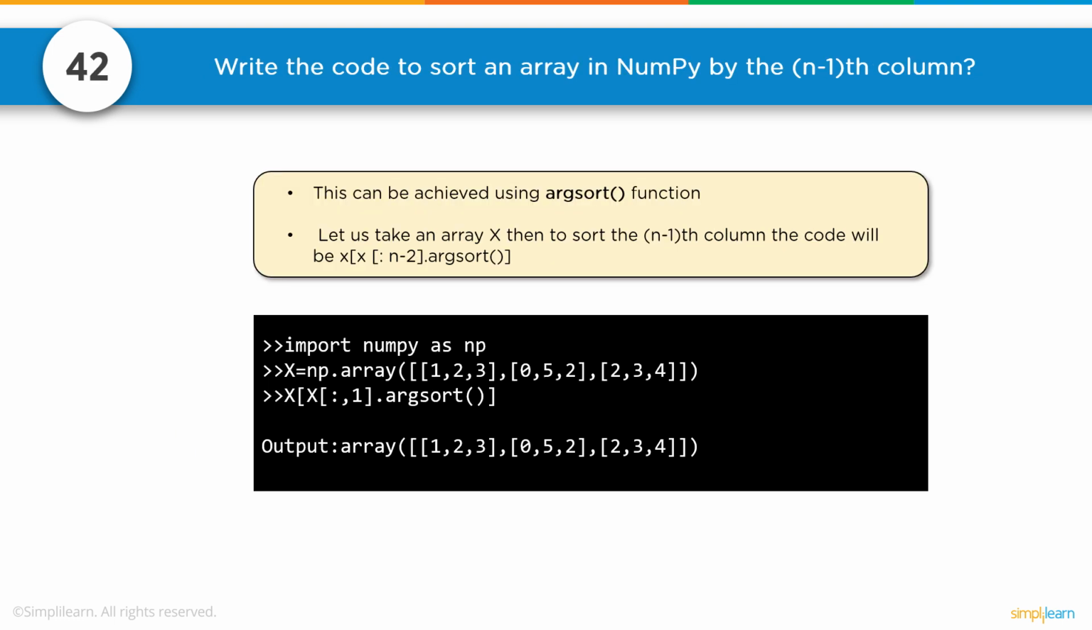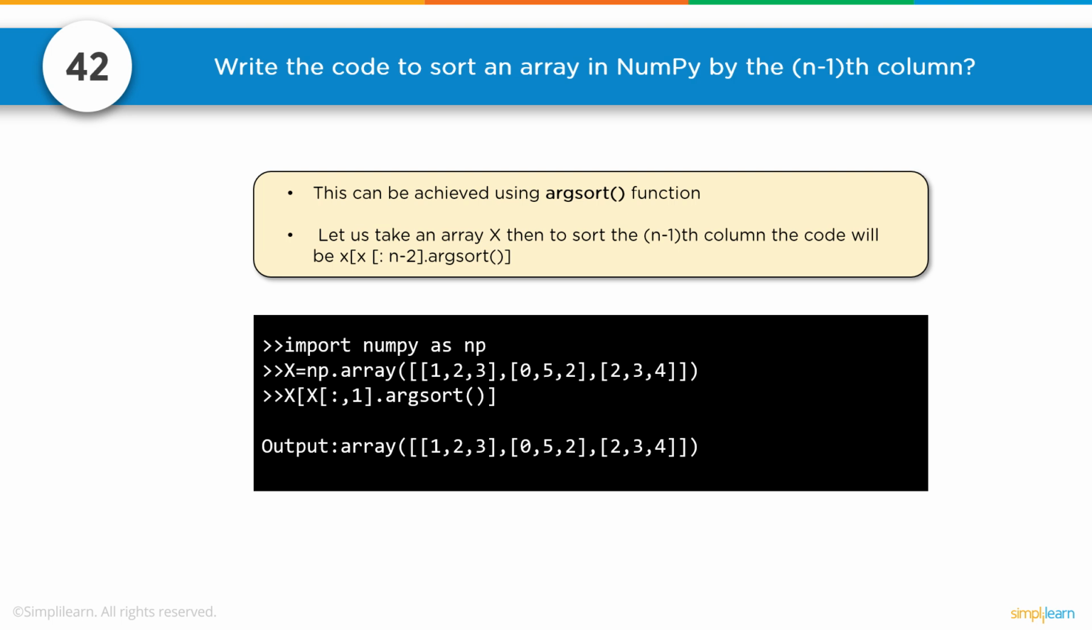Number 42. Write the code to sort an array in Numpy by the n-1th column. This can be achieved using the argsort function. Let us take an array x, then to sort the n-1th column, the code will be x[:, n-2].argsort(). So let's see what that code looks like. We import Numpy as np. We'll create our Numpy array, which is 1, 2, 3, 0, 5, 2, 2, 3, 4.